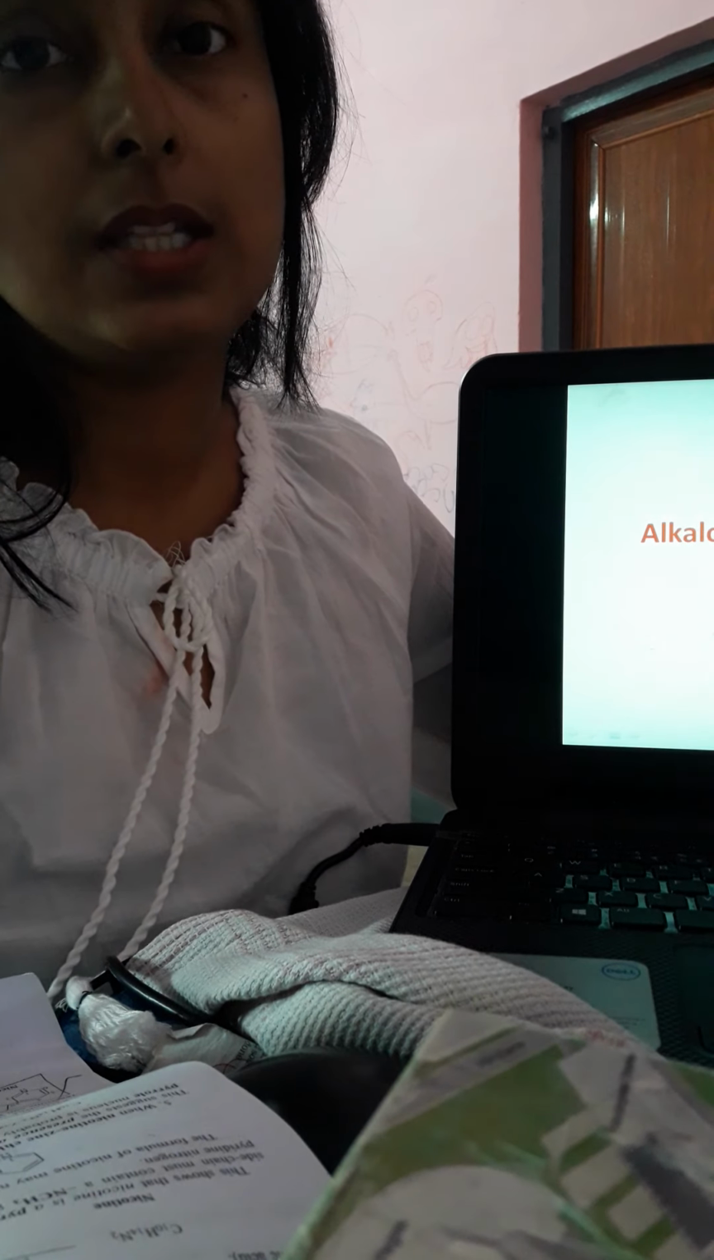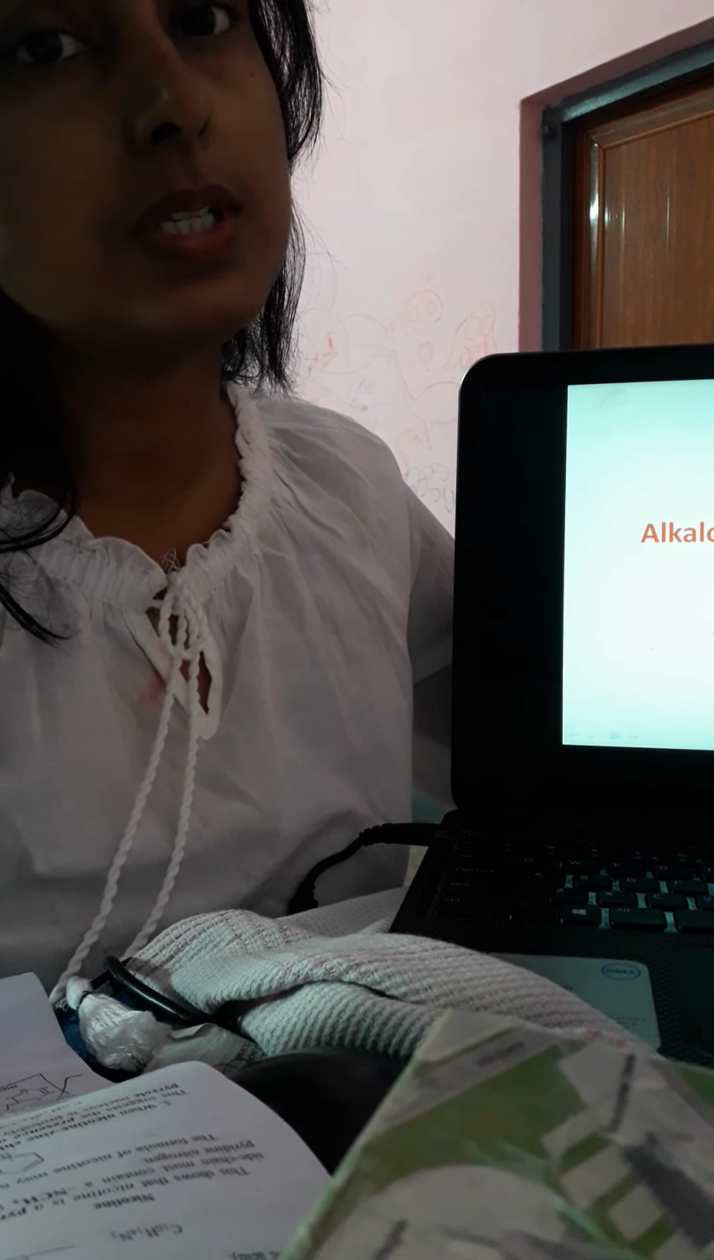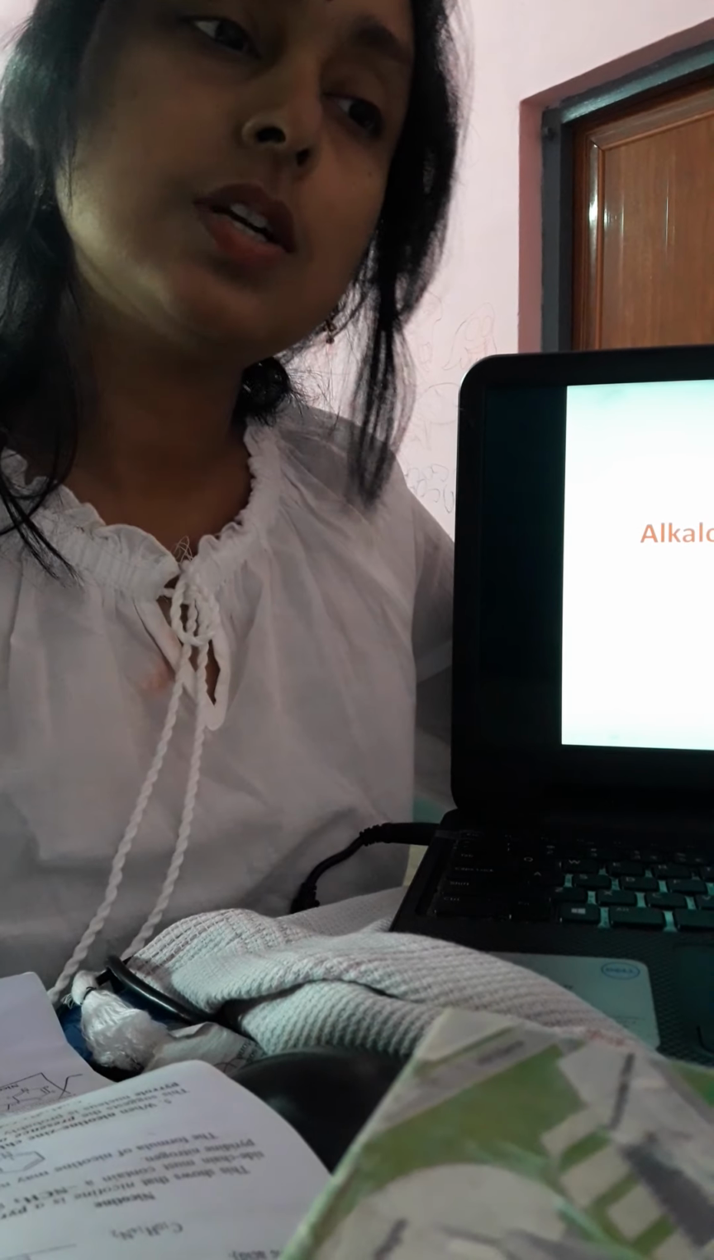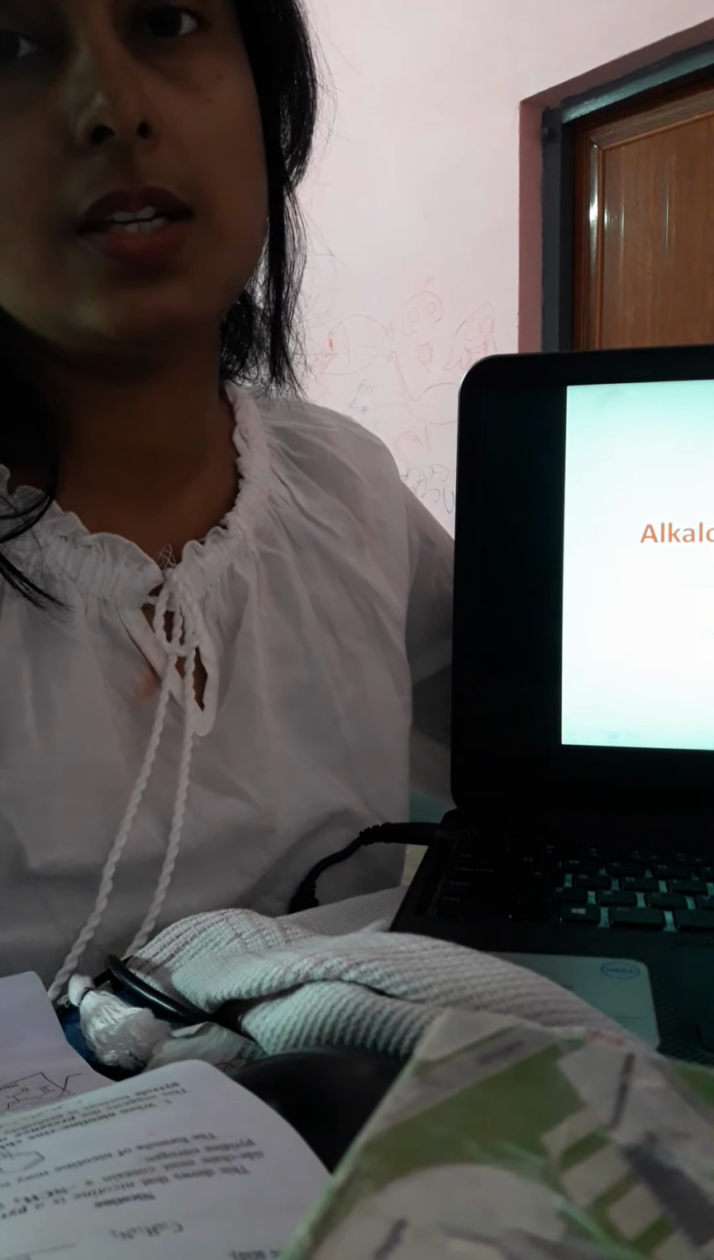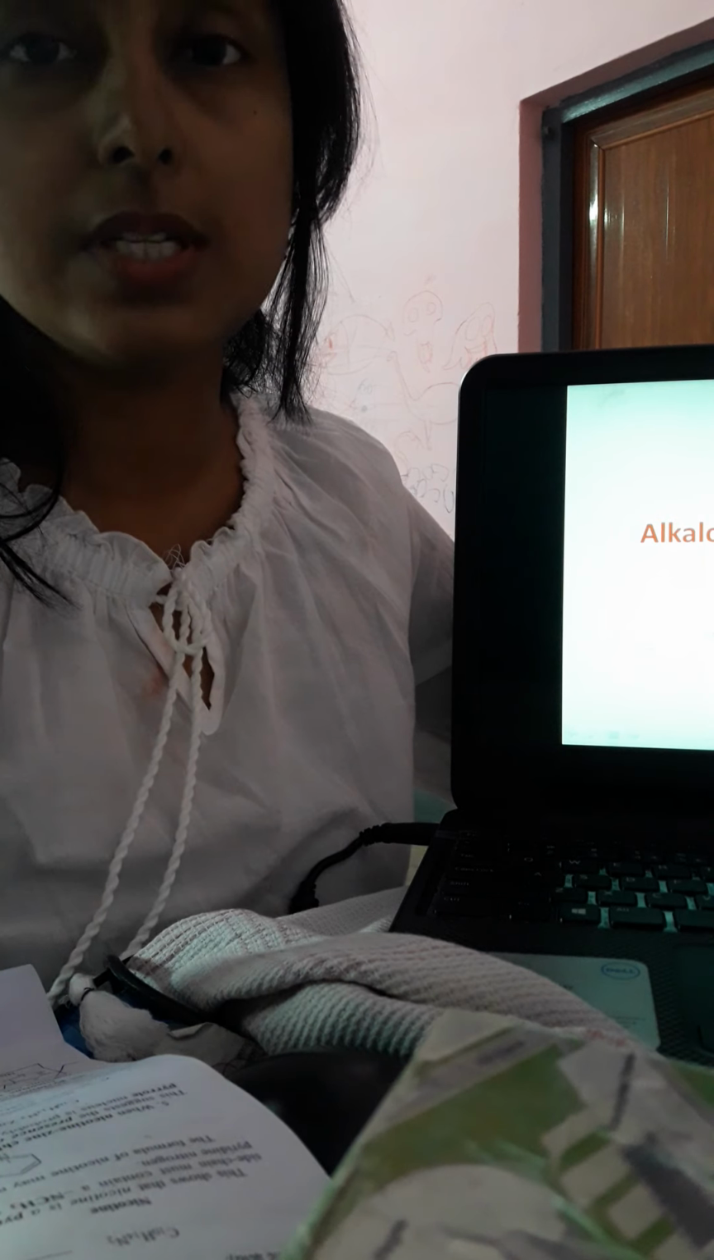Then Hofmann exhaustive methylation and Emde modification. These two types of degradation are very important for you because you can face a question as a short note or whatever. How can you differentiate the Hofmann exhaustive methylation and the Emde modification? You need to first of all clarify what those are, then show the mechanism, afterwards point out what the differences are.